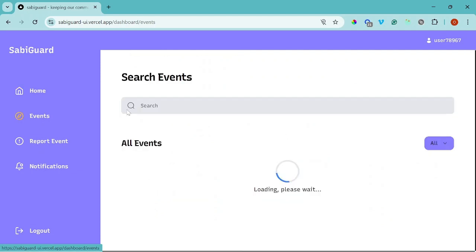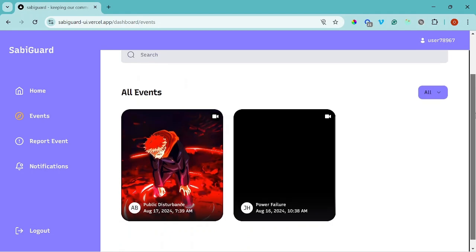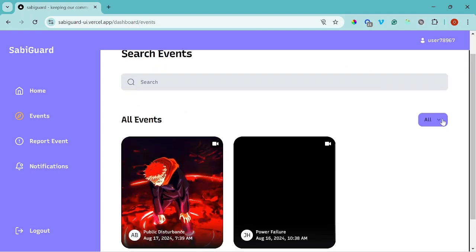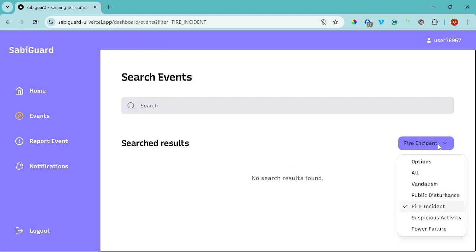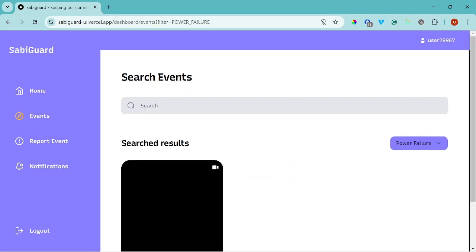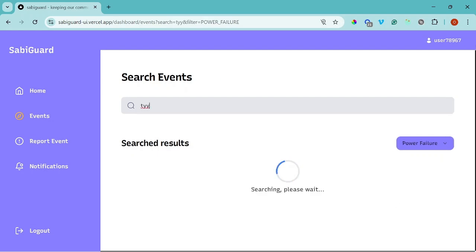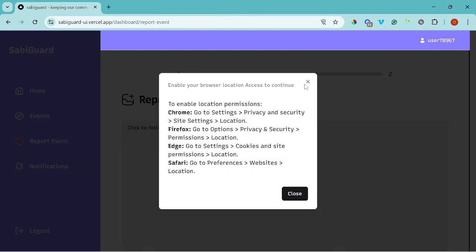And this is the events page. Here, users can see a collection of events that have been reported around them, and you can filter and so on. You can also search here, let's say this is a power failure, something like this. Users can search here. No search result found. And now, let me quickly talk about the event reporting functionality.